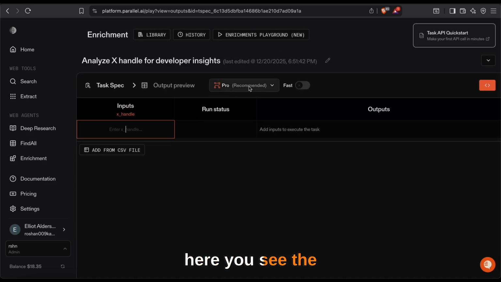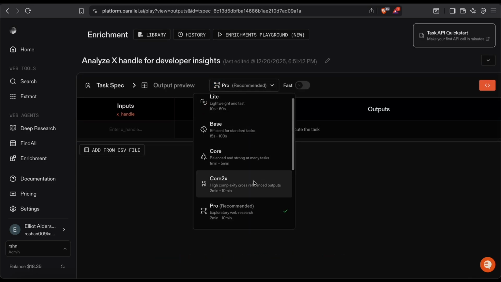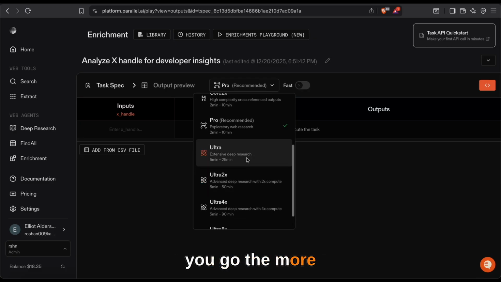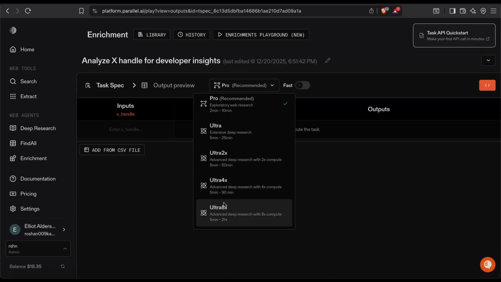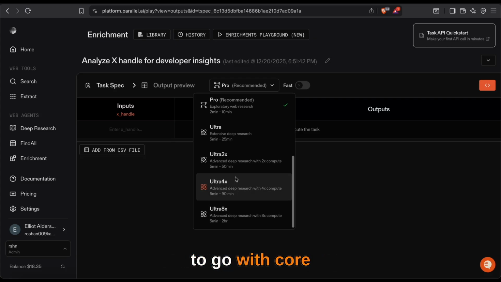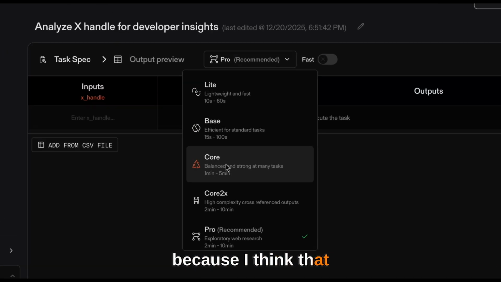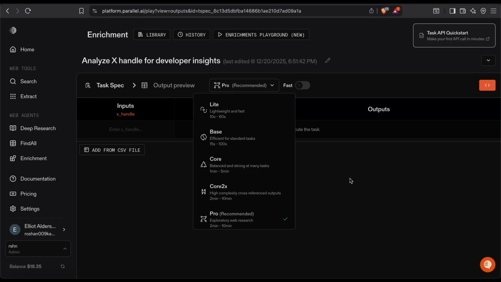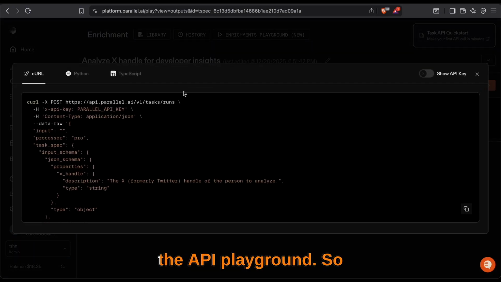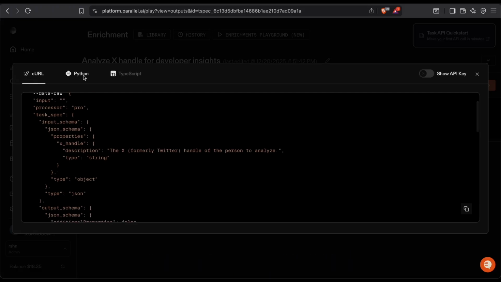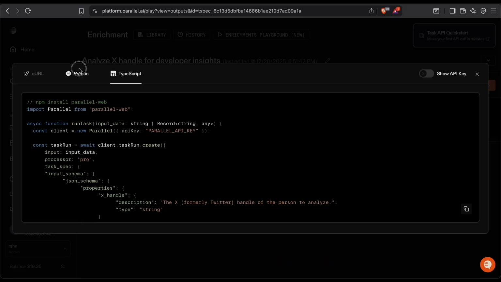So on top of here, you see the different models that you can pick from. The lower you go, the more time it's gonna take because the search is going to be in depth. But for this purpose, I'm gonna go with core because I think that will be pretty much enough. So the idea is to create a script instead of just using the API playground. So from here, I can copy the call command. There's a Python and TypeScript as well.